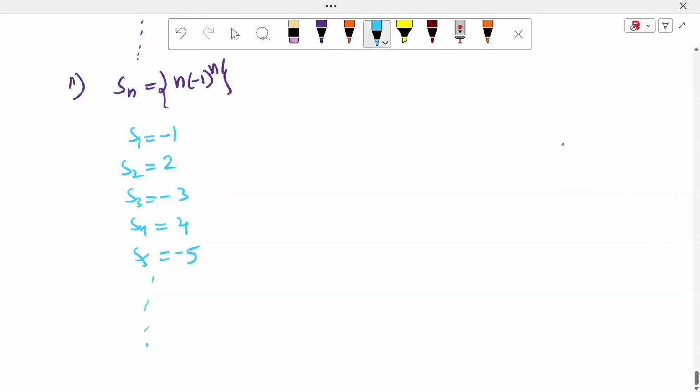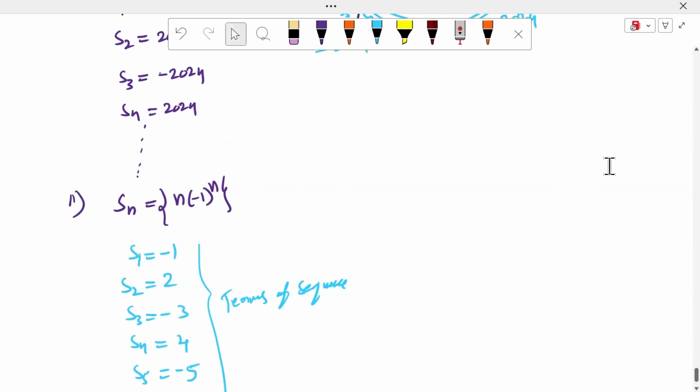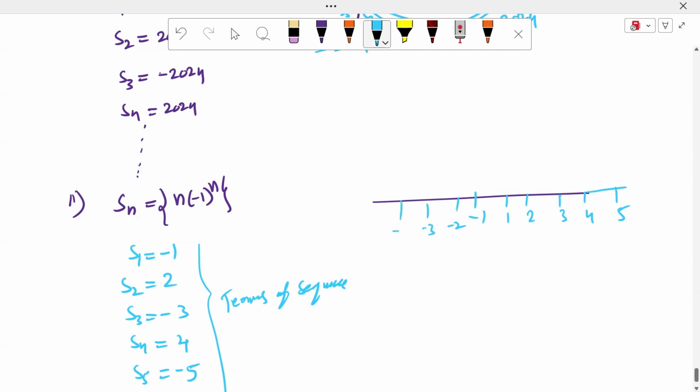Up to so on. These are the terms of the sequence. Here, observation of the diagram. For example, here minus 1, here the 1, here the 2, here the 3, here the 4, here the 5. It is minus 2, minus 3, minus 4, minus 5, up to so on.